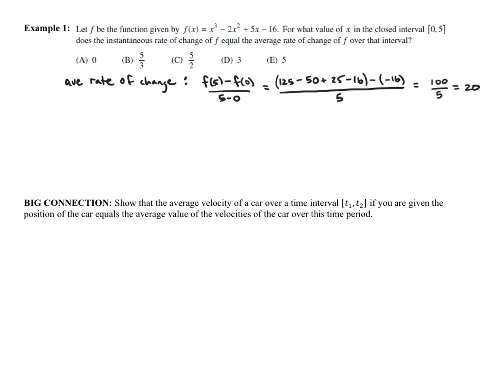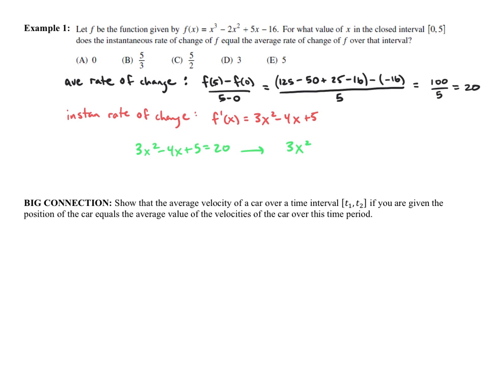The instantaneous rate of change is the derivative. So that's going to be f prime, which is 3x squared minus 4x plus 5, and we are going to simply figure out when those two are equal. So we're going to set those equal to each other.